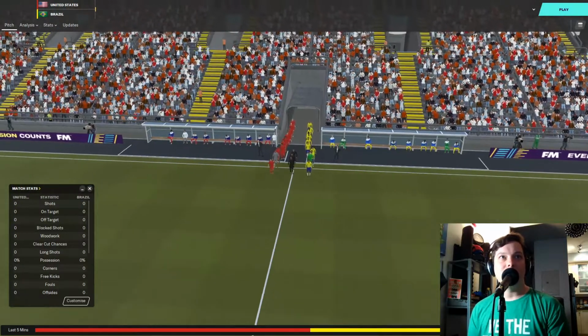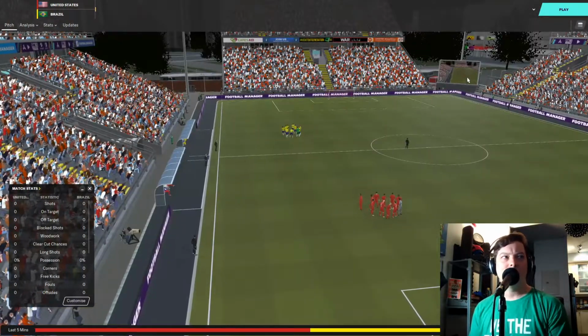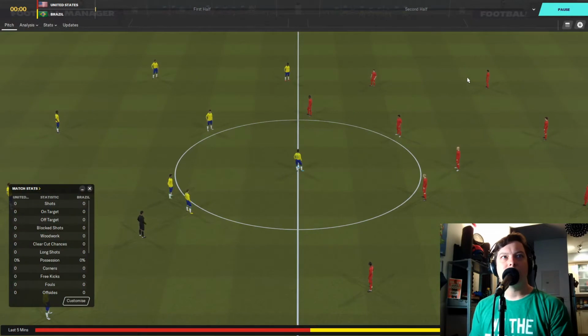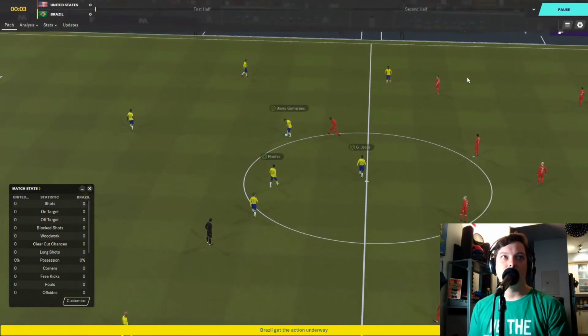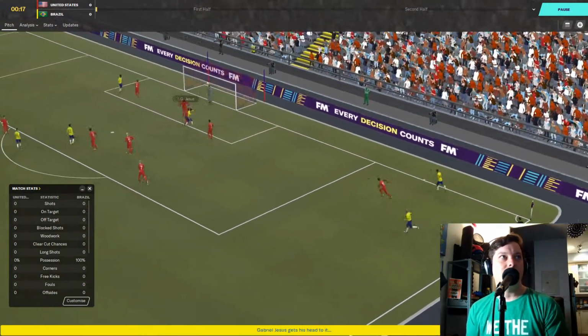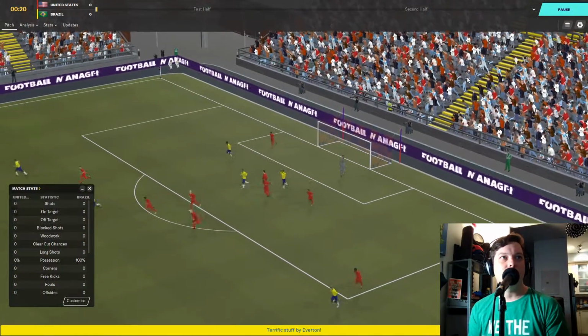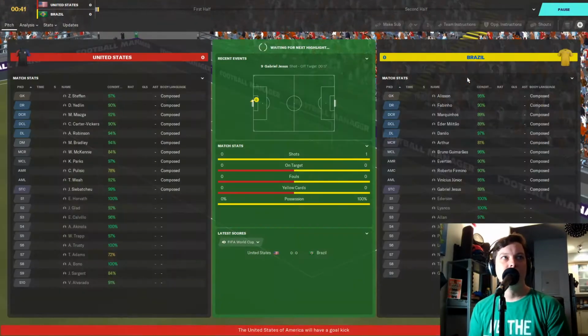We are at the Port Stadium in Doha, I believe, for this one. All right. Looks like a lot of American fans in the stands, and here we go. Everton getting to the byline here. Crosses into the middle, and that's headed over by Gabriel Jesus. Good stuff for Brazil to start.